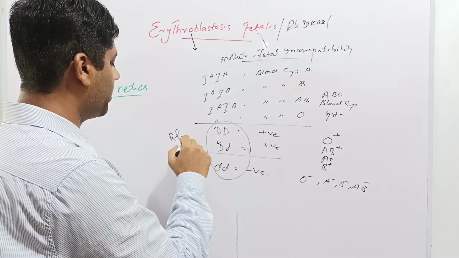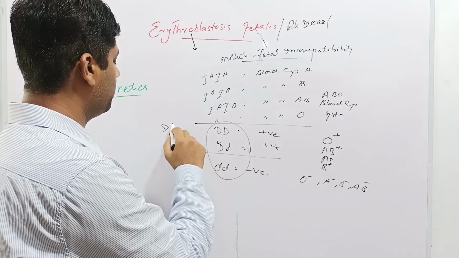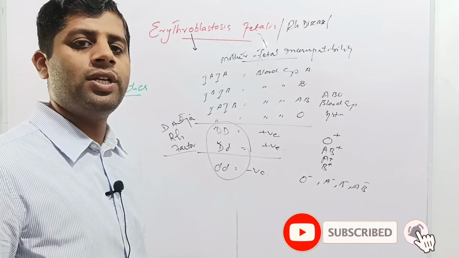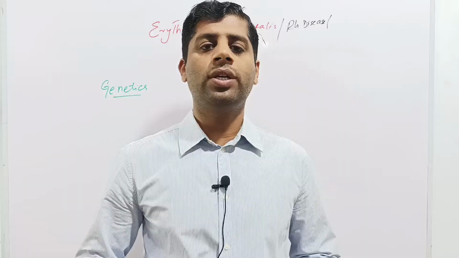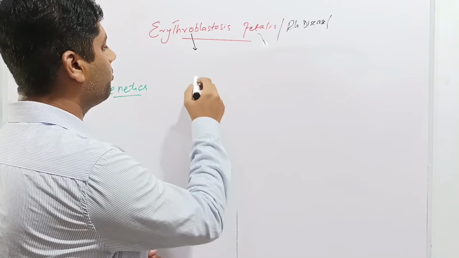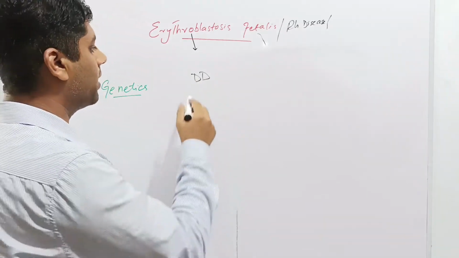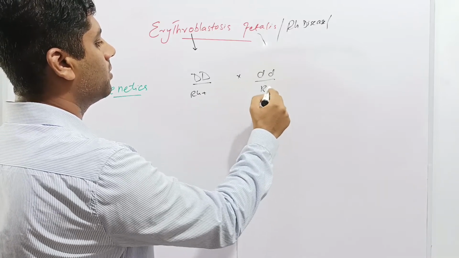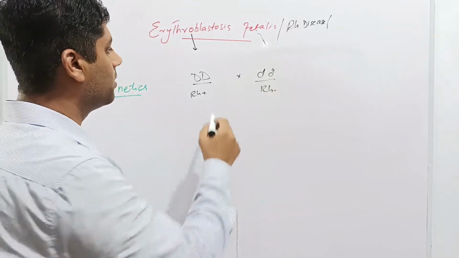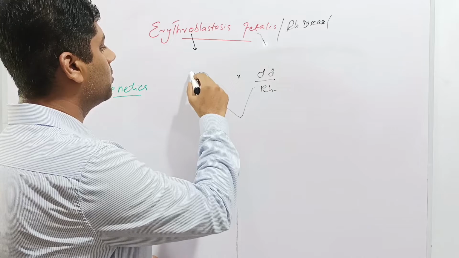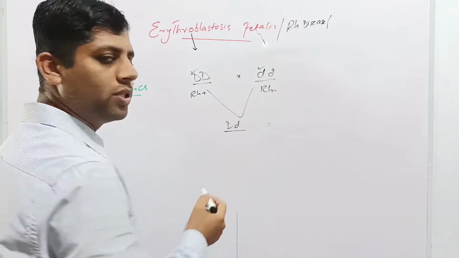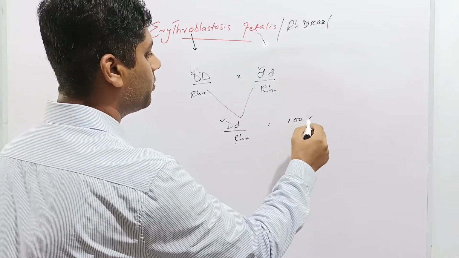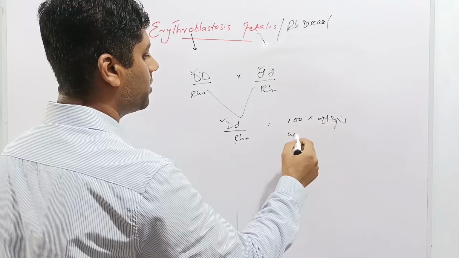So the D antigen is referred to as the Rh factor. If D antigen is present, the blood group will be positive type, and if D antigen is not present, the Rh group will be negative type. We will take the case of Erythroblastosis Fetalis. In this type, if the male is homozygous dominant, having D factor or Rh positive, and the female is Rh negative having recessive d antigen, then the offspring produced will be capital D with small d. So in this case the positive D type is present, so the offspring will be Rh positive type. So 100% of the offspring will be Rh positive.